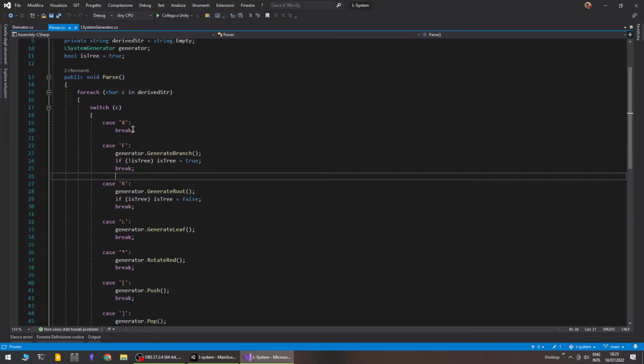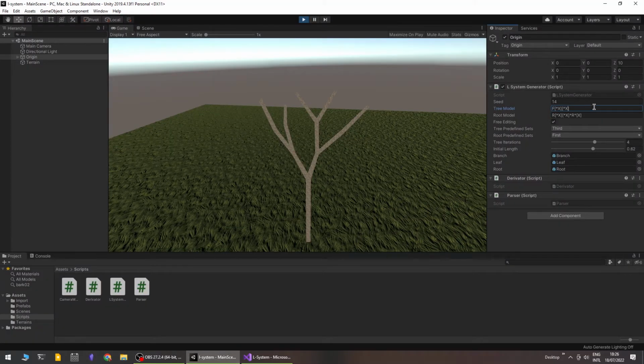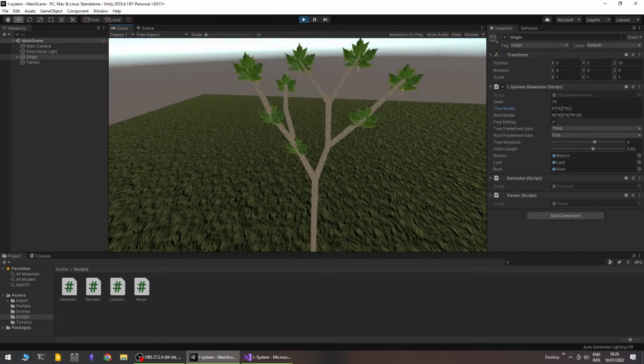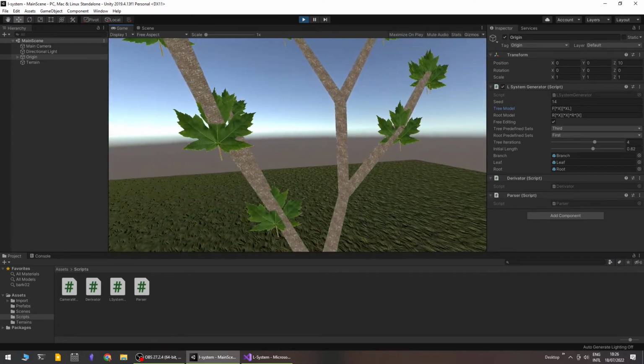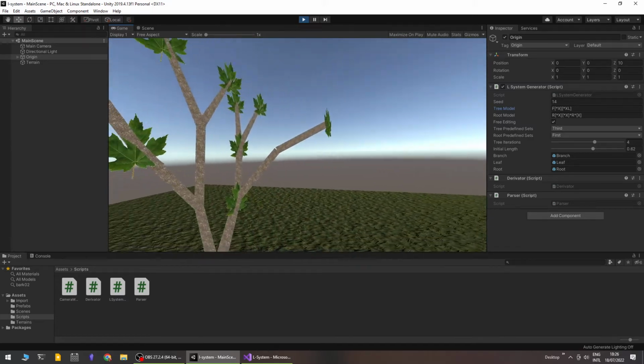Of course, this has to be one of the symbols, otherwise it will throw an invalid operation exception. So we can put the L. In this case, I have put some leaves. Of course, this is not a grammar that supports leaves, because we have leaves between the branches.